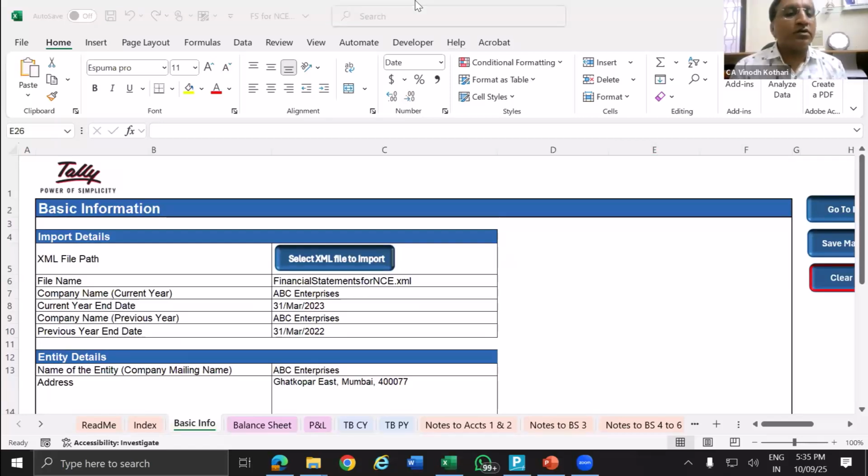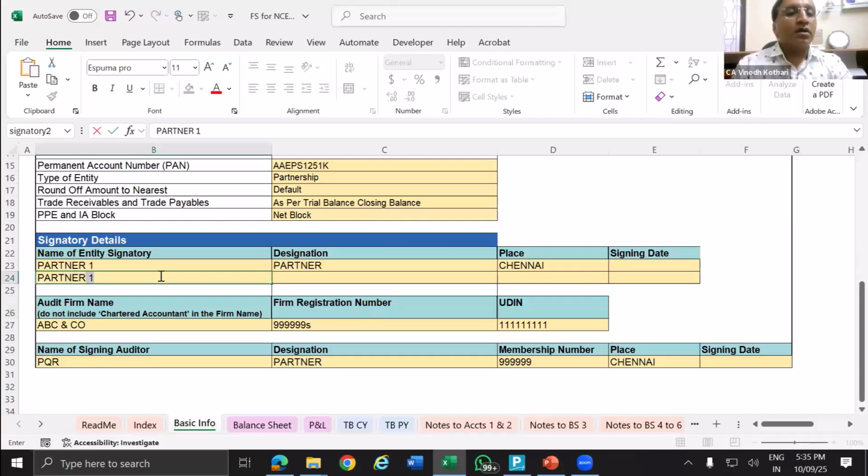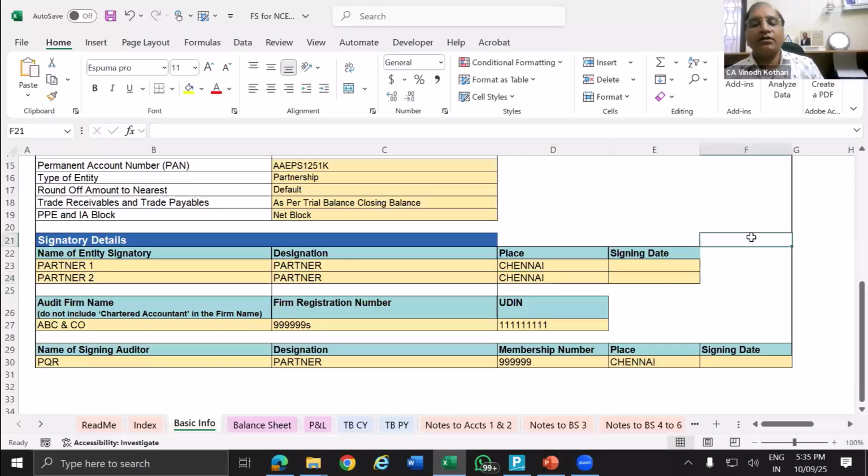Partner name more than 2? Yes, 2 partner names they have provided. Now this is only signatory. I think you want 2 partner names for signature purposes, whether it can be added or not. I have not tried. So partner 2, partner Chennai. I have to check. I did not check that.